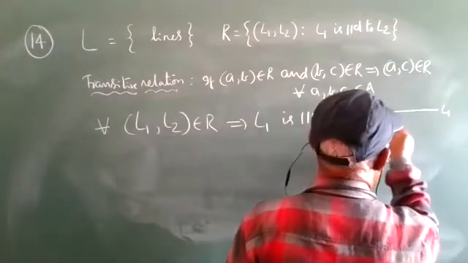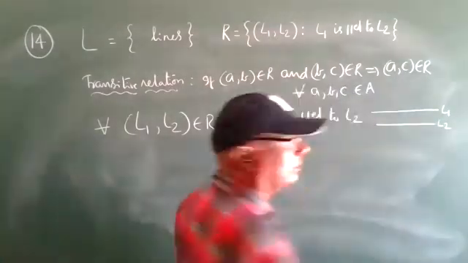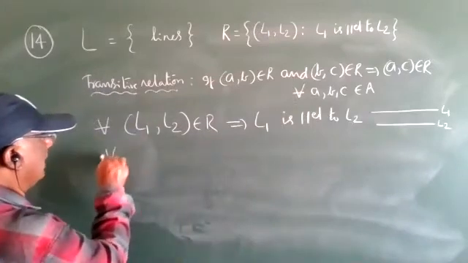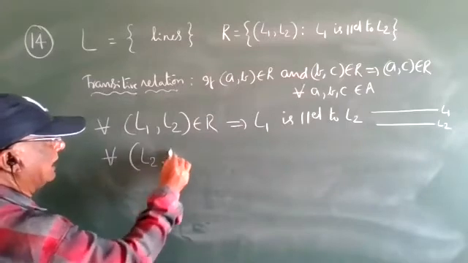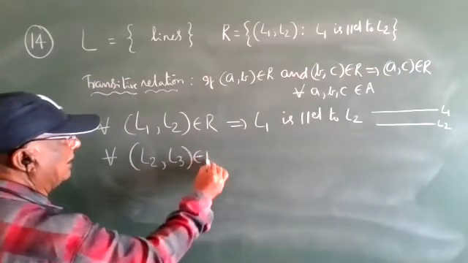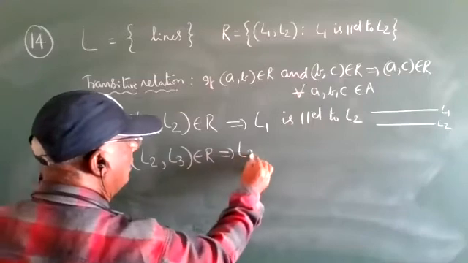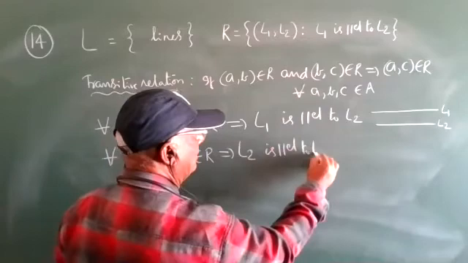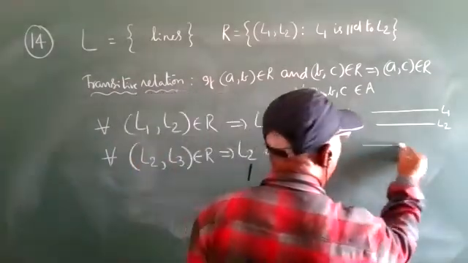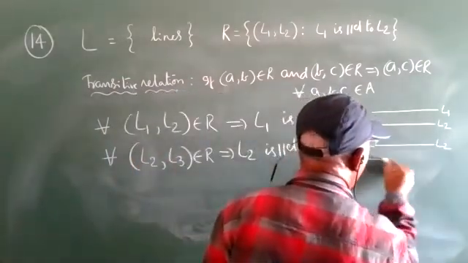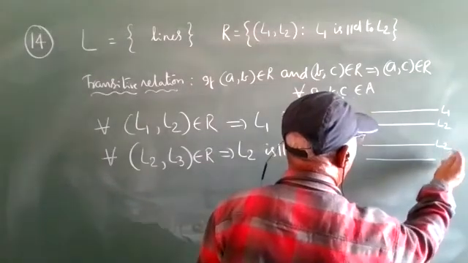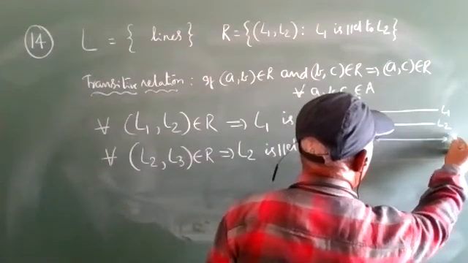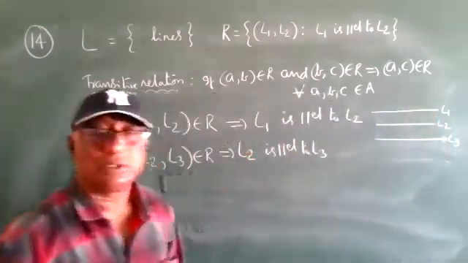For the second ordered pair, (l2, l3) belongs to R, that is, l2 is parallel to l3.